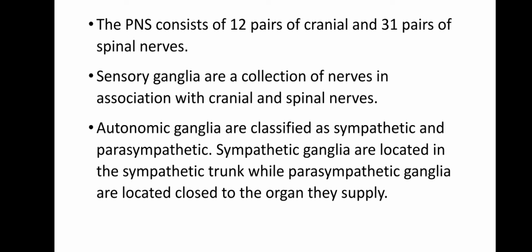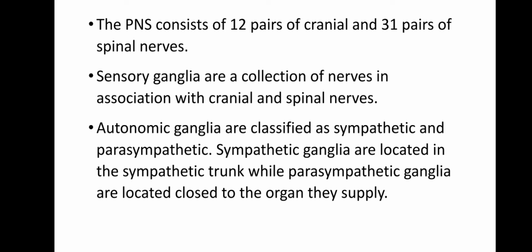The peripheral nervous system consists of 12 pairs of cranial nerves and 31 pairs of spinal nerves. Sensory ganglia are a collection of nerve cell bodies in association with cranial and spinal nerves.